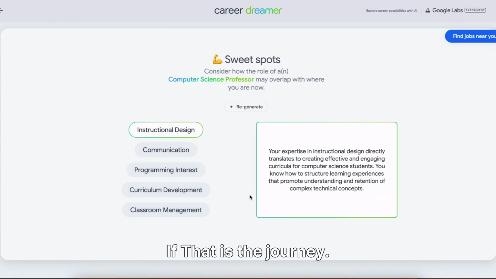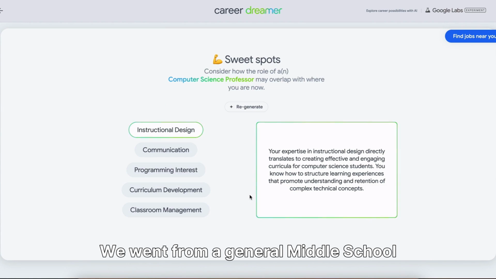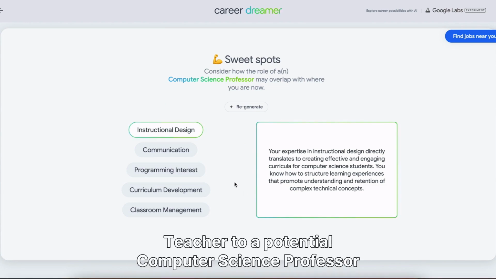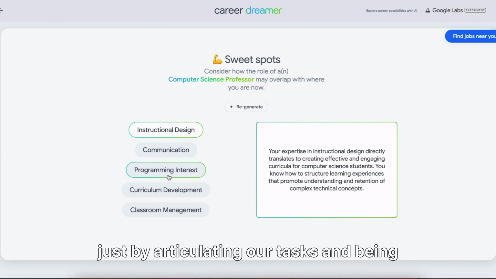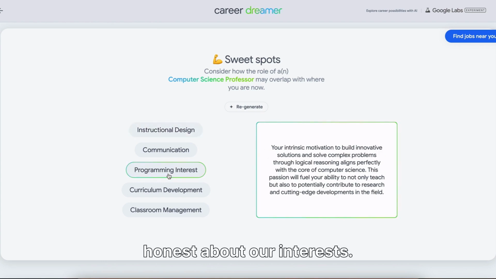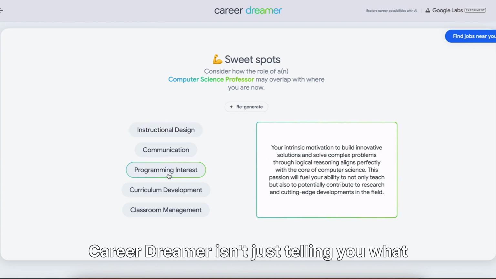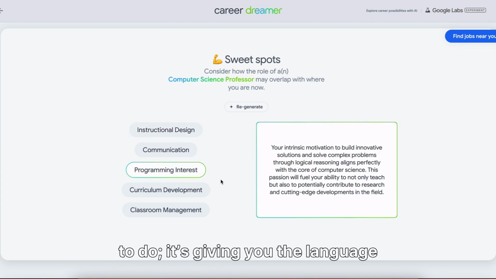That is the journey. We went from a general middle school teacher to a potential computer science professor just by articulating our tasks and being honest about our interests. Career Dreamer isn't just telling you what to do. It's giving you the language to describe who you are becoming.